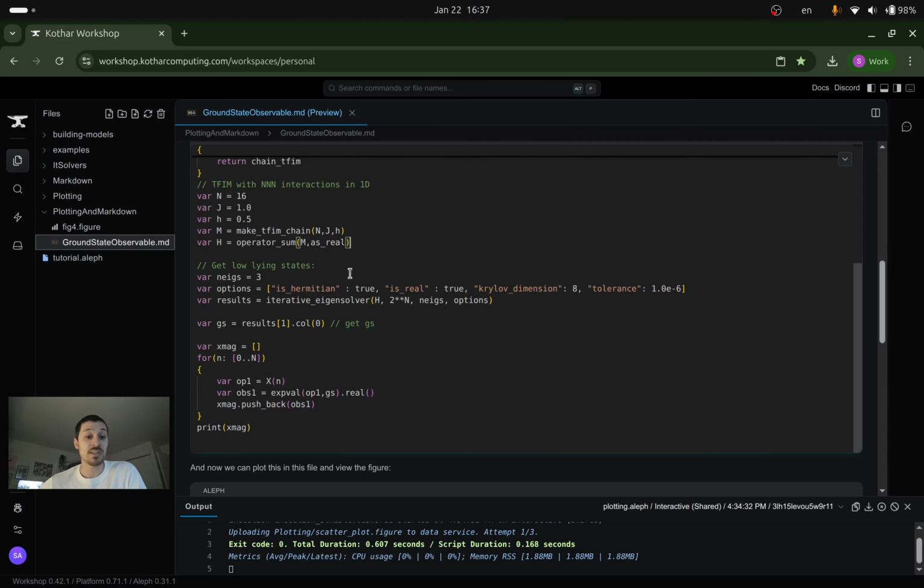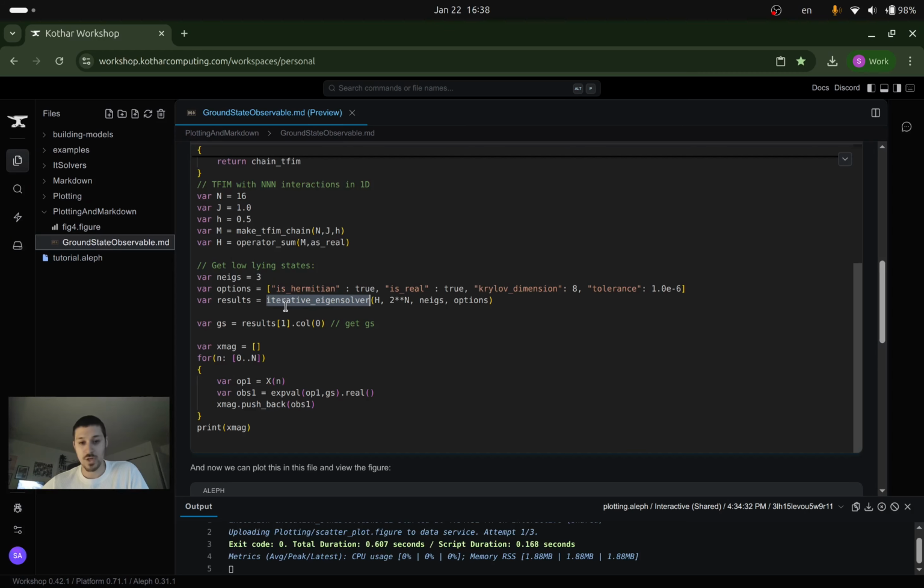Then I'm going to get the low-lying states. I'll get 3. In this case, I'm just going to care about the ground state, but it's not a bad idea to get a couple just above the ground state for small systems like this. Then I'm going to create options. I'm going to say my operator is Hermitian. It's real. I want the Krylov dimension to be 8, which is the dimension of my Krylov subspace. More information on that is in our tutorials as well. And the numerical tolerance I want for my precision, which is the error that I care about for my solution.